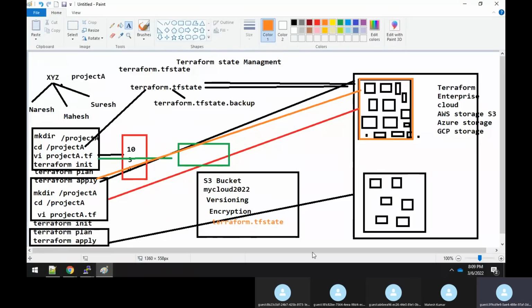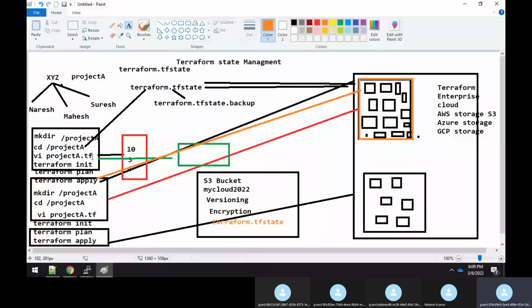Clear, sir? Now, Naresh has completed his work. Tomorrow, Mahesh will start working on this project. Only this project a.tf file has to be shared from Naresh to Mahesh. So Naresh will share this file only. He will not share the terraform.tfstate file. It's not required.